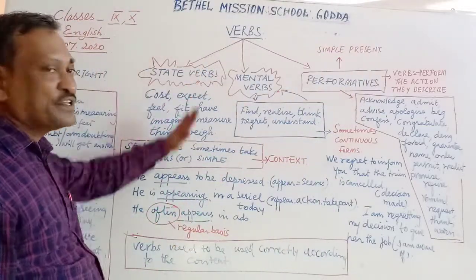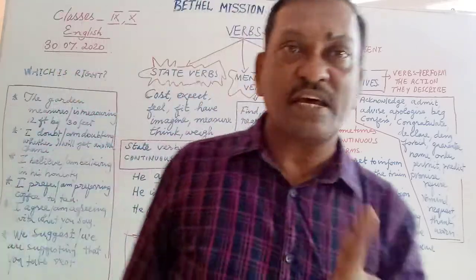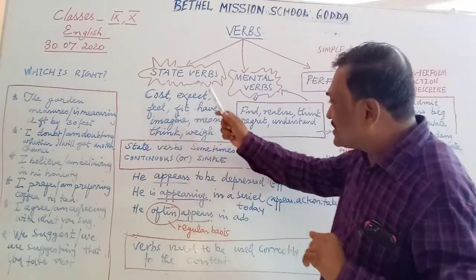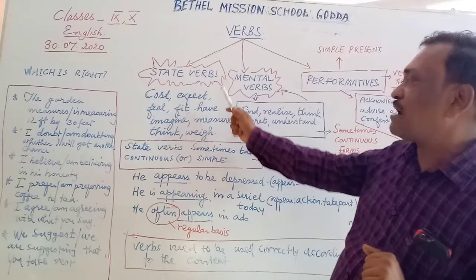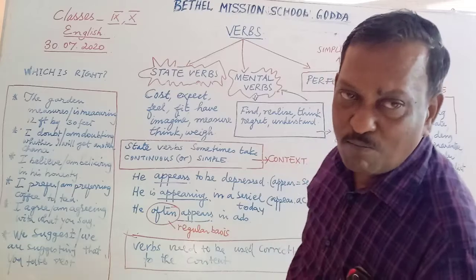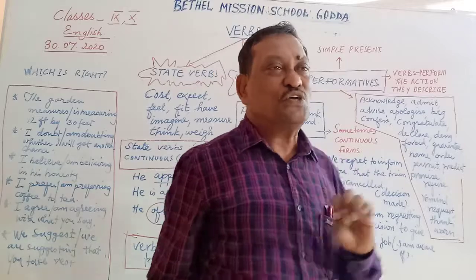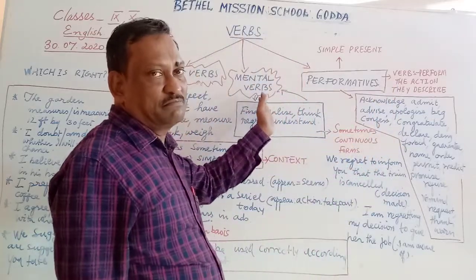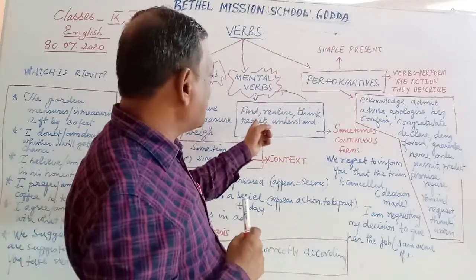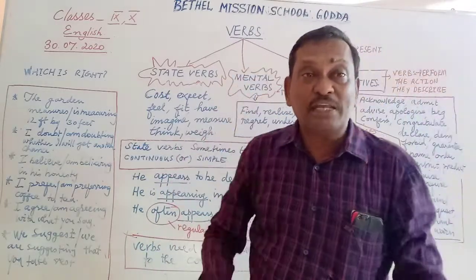Okay, so much for the state verbs. Coming back, let me give you a recap. There are certain verbs which can be used only in the present simple generally. But the same static verbs become dynamic verbs when you are using them to talk about something which is happening at the moment. Now we come to the second category of verbs, mental verbs. You might not have heard this name. If you have heard it, well and good. But what exactly are mental verbs? Mental verbs are verbs which are related to mental capacity.